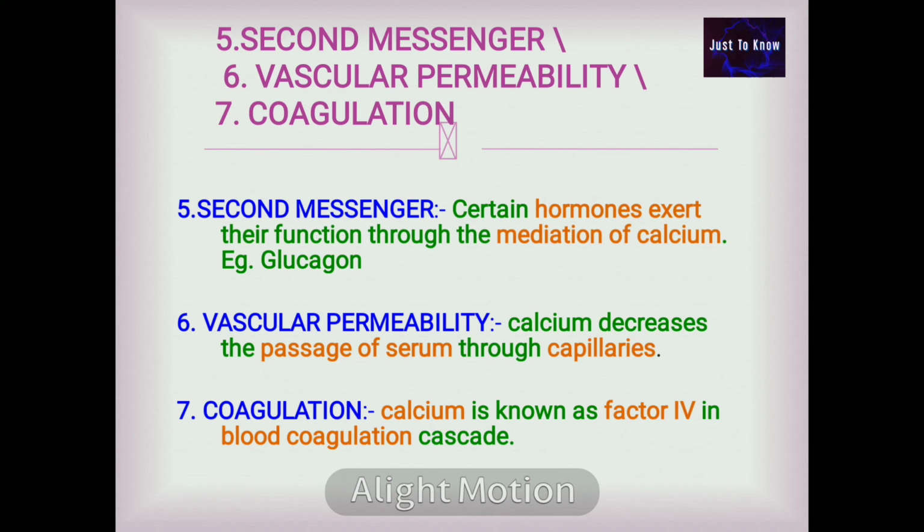Next function, in coagulation. Calcium is known as factor 4 in the blood coagulation cascade. The thrombin contains gamma carboxyglutamate residues which are chelated by the calcium ions during thrombin formation.